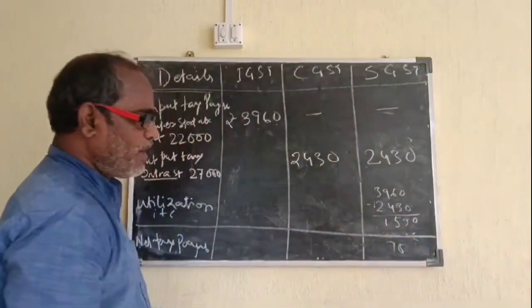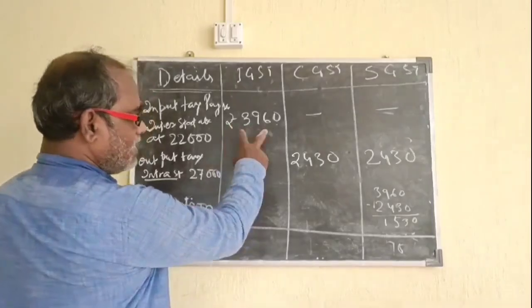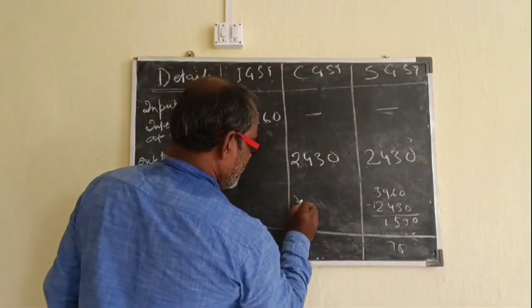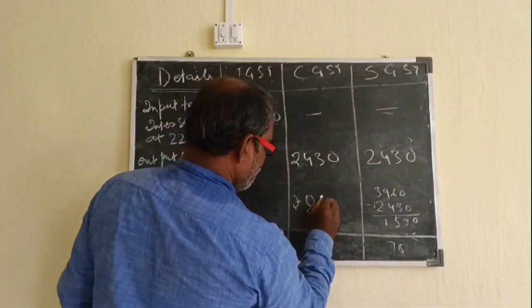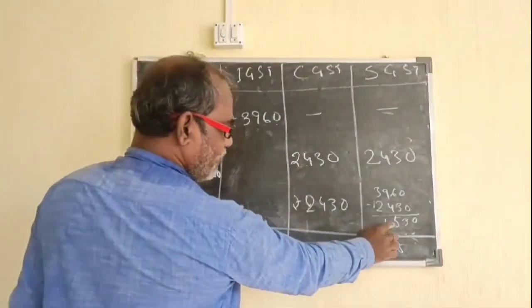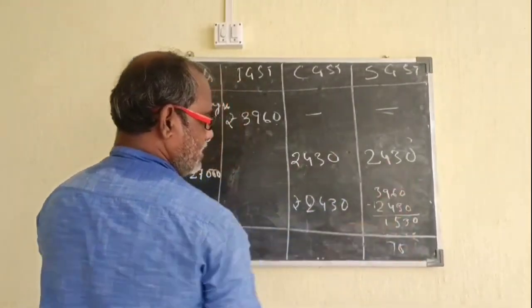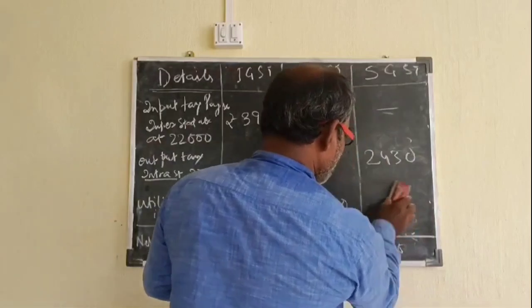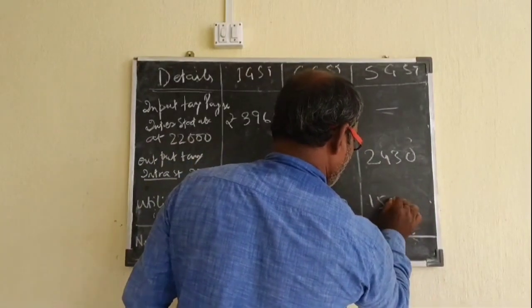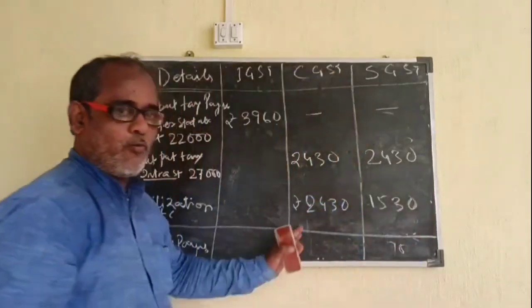It is 1530. So this money he utilized in this, that is he will put rupees 2430, and the balance which is left, 1530, he will contribute in this. I hope you have understood.